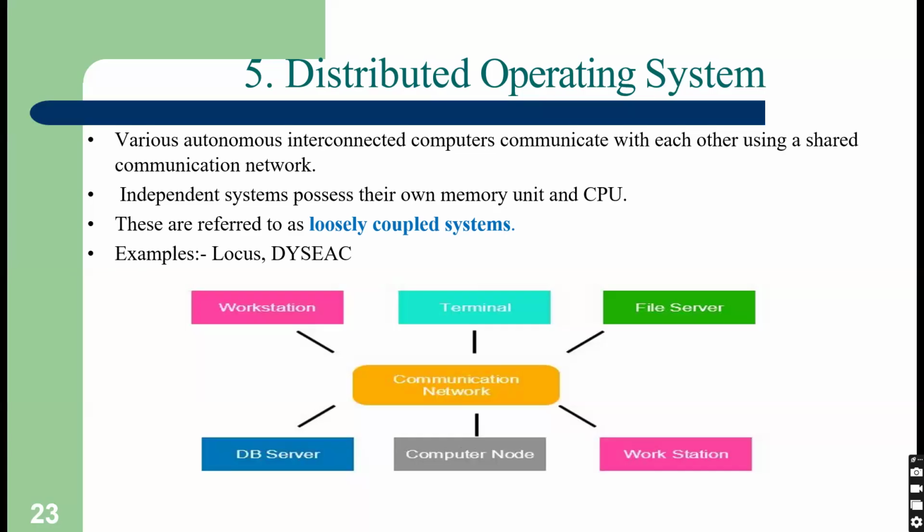In a distributed operating system, the machines are distributed over geographical locations. It can be in one campus, in one city, in a different city, or in a different country also. This is also known as a loosely coupled system because any system can join and leave this environment anytime. There must be some communication network which will manage all this distribution.